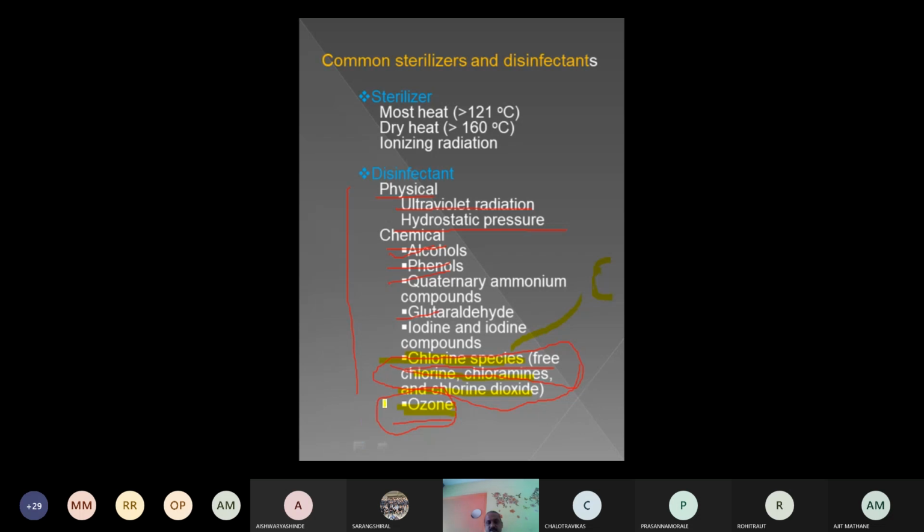But in India we are using it because our water distribution networks are not fully closed, or we can say leak proof. There are so many leakages present in the water distribution network. In that case, what will happen?